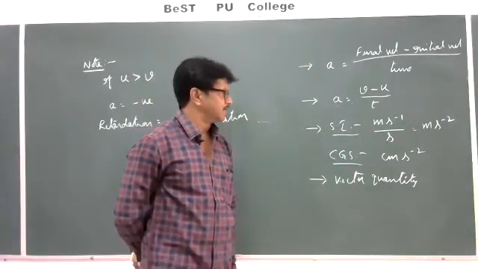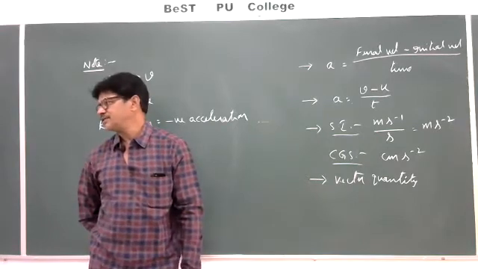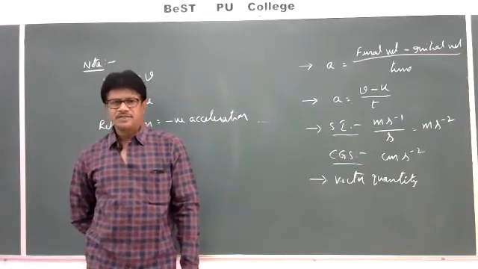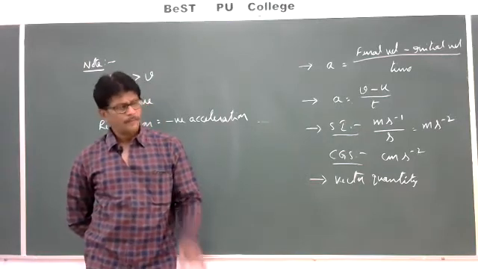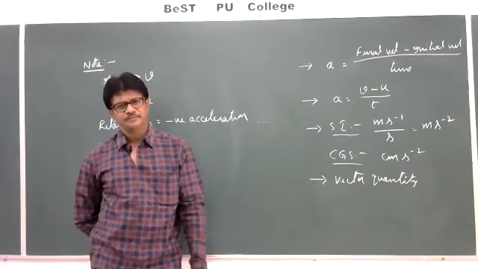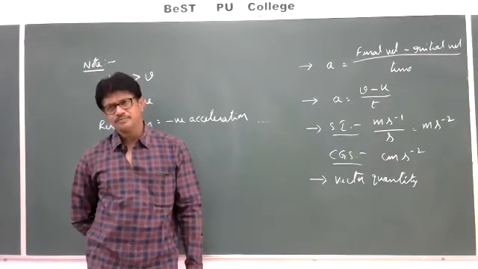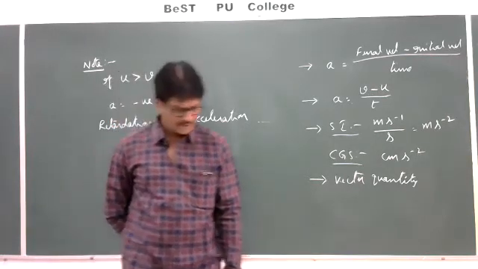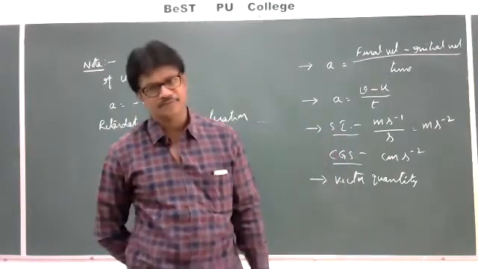After 2 seconds, its velocity becomes 5 meters per second.